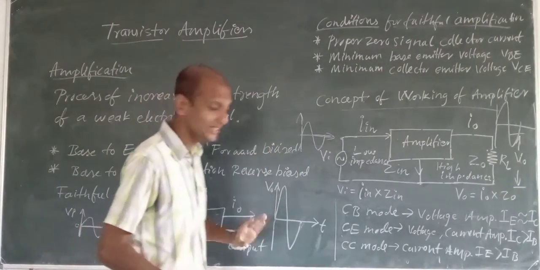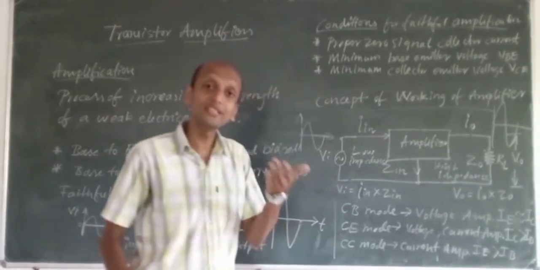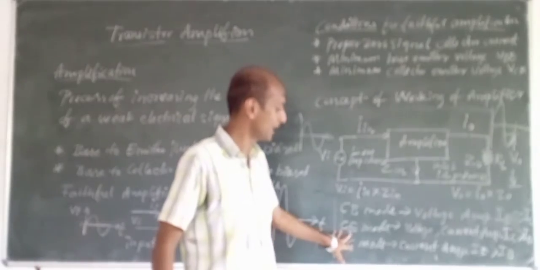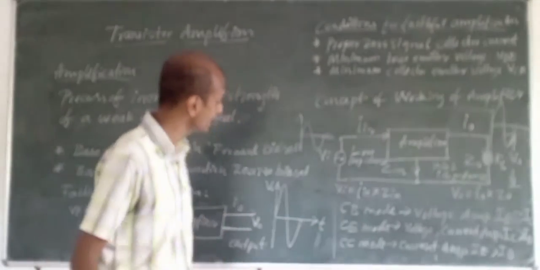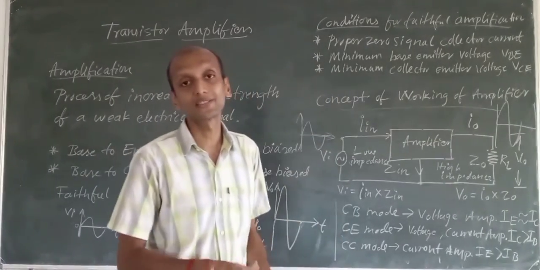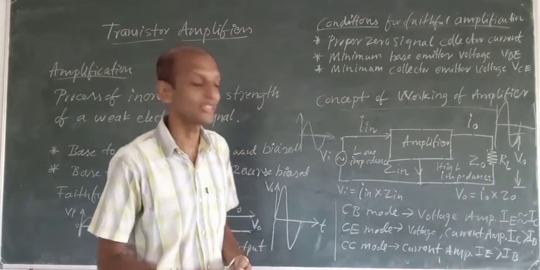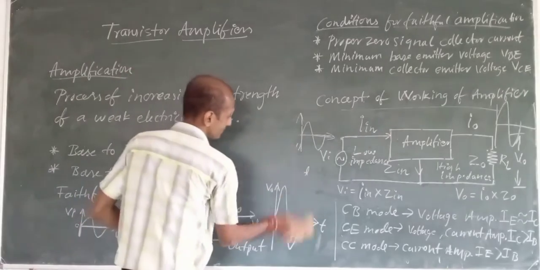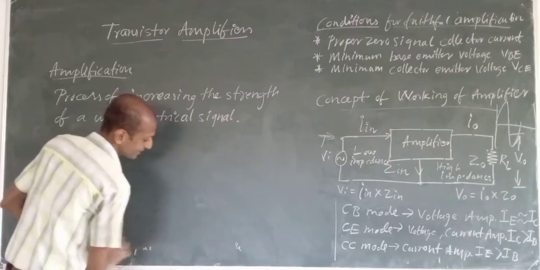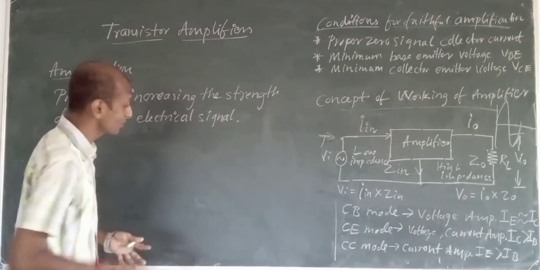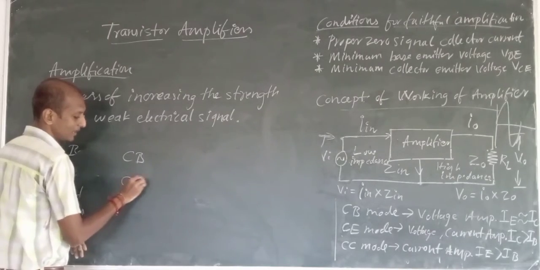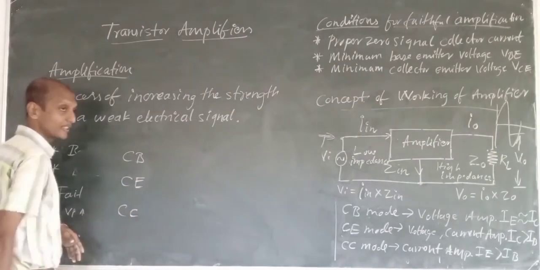Fine. Yes. Now coming to the three configurations. We have common base amplifier, common emitter amplifier, and common collector amplifier. Okay. So these are the three modes in which we can make transistors or transistor amplifiers work.